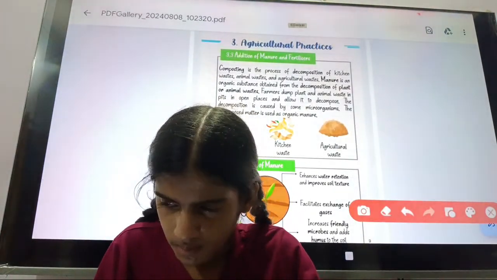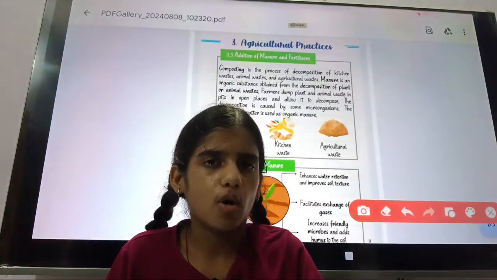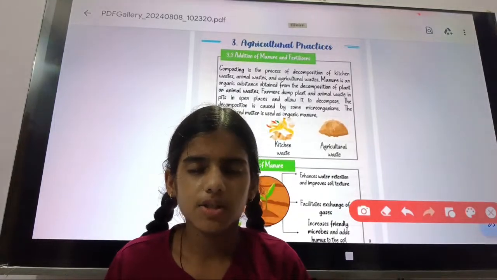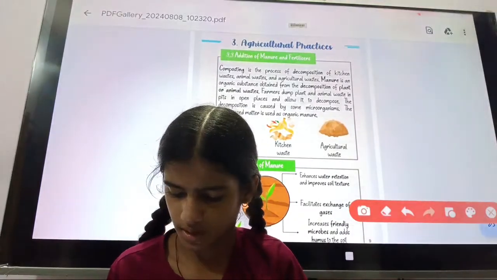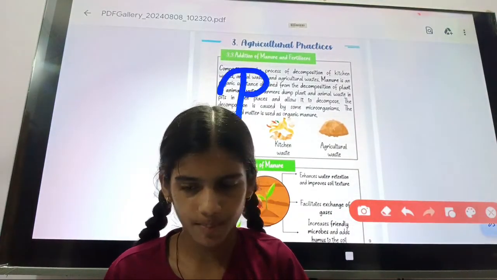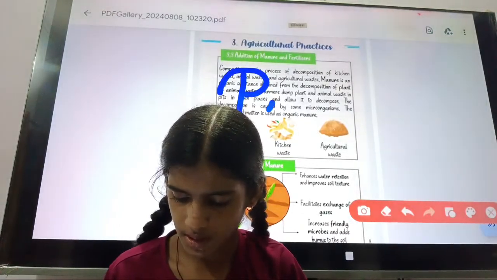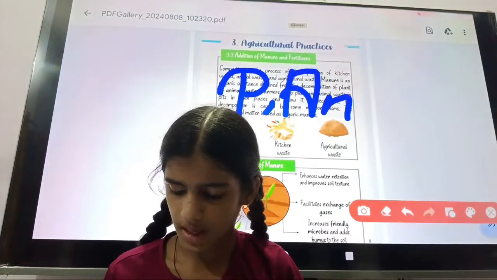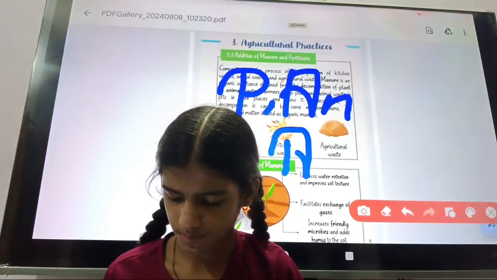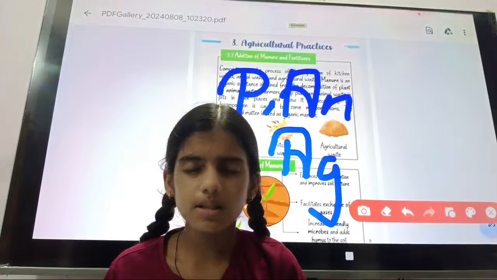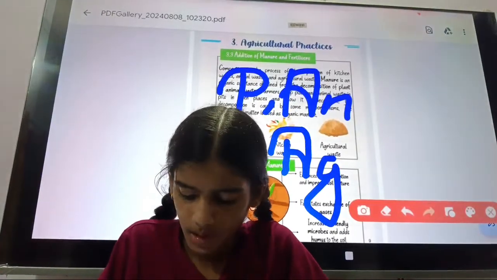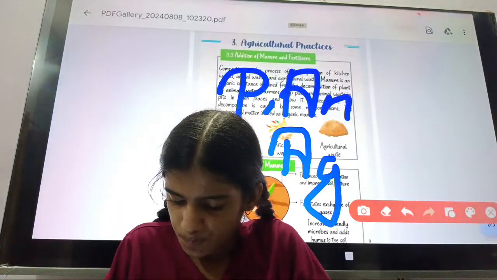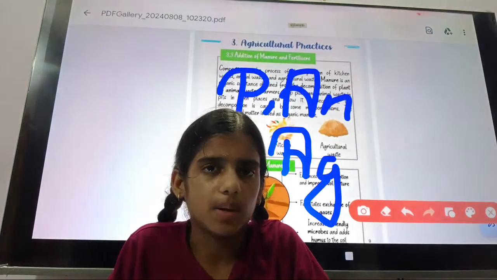How will the manure be formed? The farmer keeps plant waste, animal waste, and agricultural waste. These three wastes can be decomposed by the farmer.